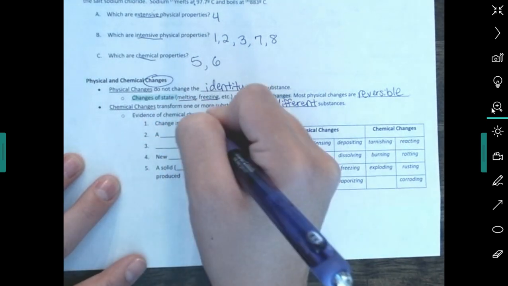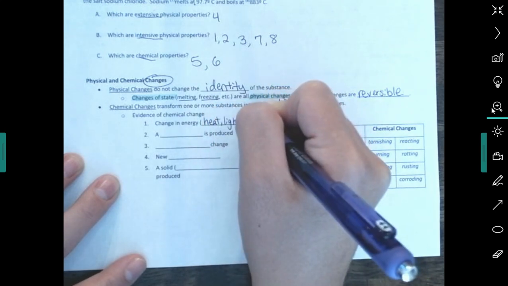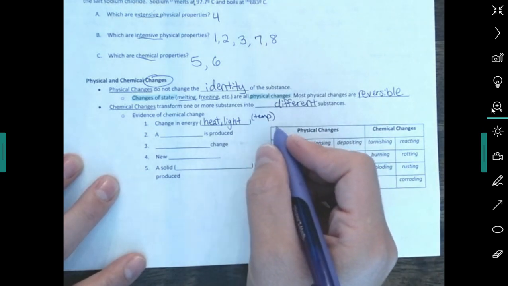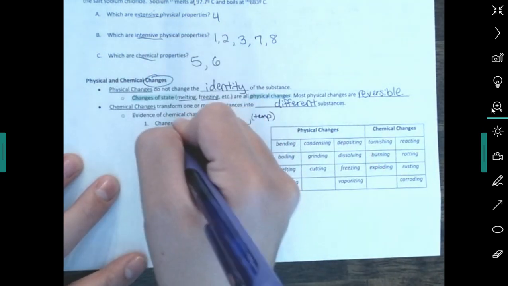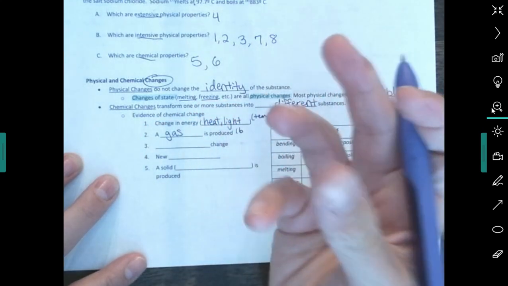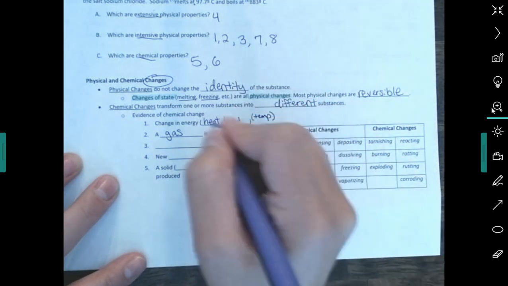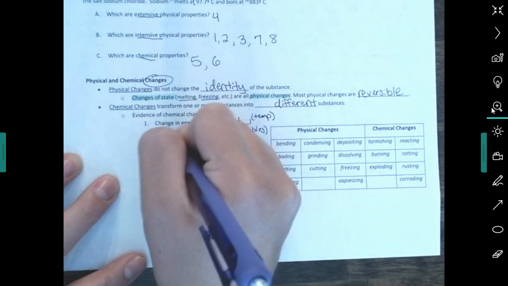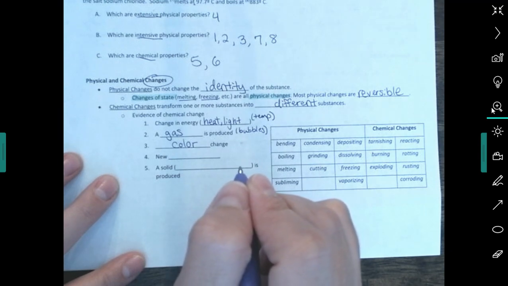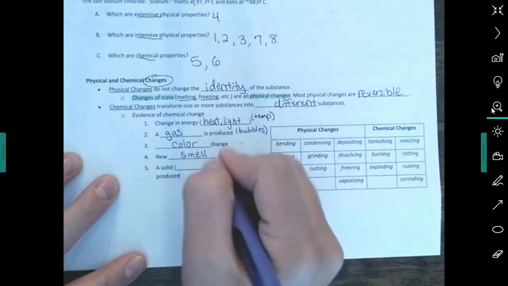First is a change in energy. Basically, if we see heat or light produced, meaning like the temperature change, I'll just put that over. Temperature change, light's produced, you see fire, flames, stuff like that. Okay, next one is a gas is produced. If you see a gas produced through either like a vapor coming off of it or you see bubbles forming, that probably means a chemical reaction or a chemical change is happening. If you see a color change, that could be an indicator that a chemical reaction is happening. A new smell, or if a solid is formed.